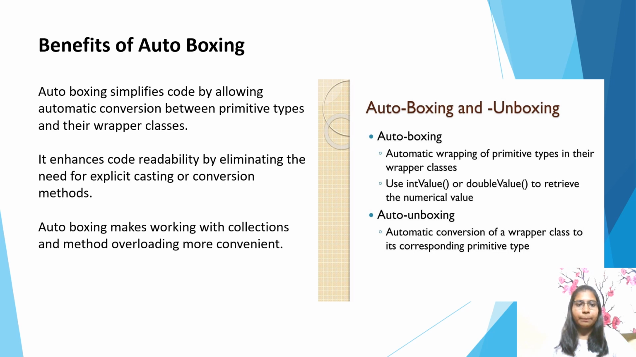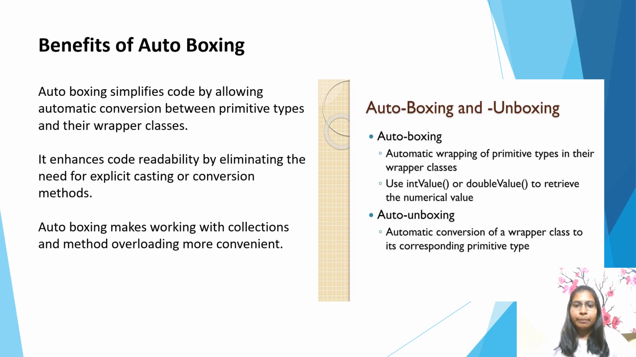Benefits of autoboxing. Autoboxing simplifies code by allowing automatic conversion between primitive types and their wrapper classes. It enhances code readability by eliminating the need for explicit casting or conversion methods. Autoboxing makes working with collections and method overloading more convenient.